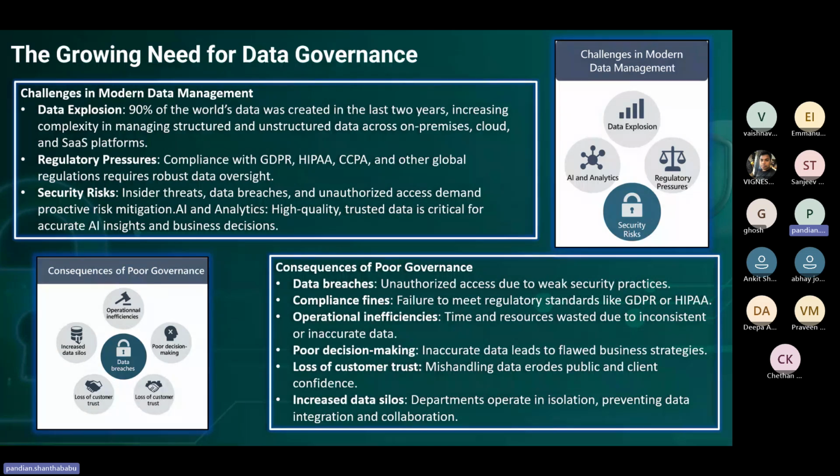And we need to take care of that, the departments being isolated and preventing data integration and collaboration between the different departments. For example, if you have finance, and then marketing and sales and risk, all the different departments, they will be isolated.